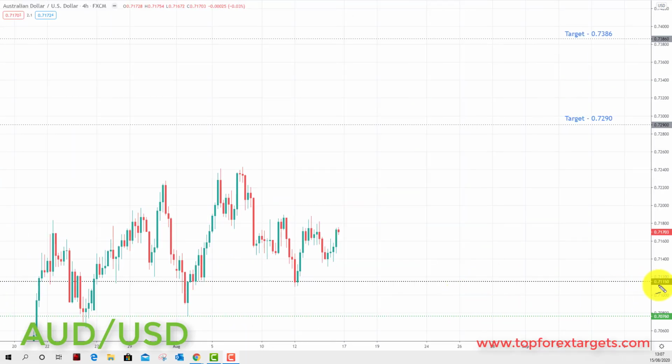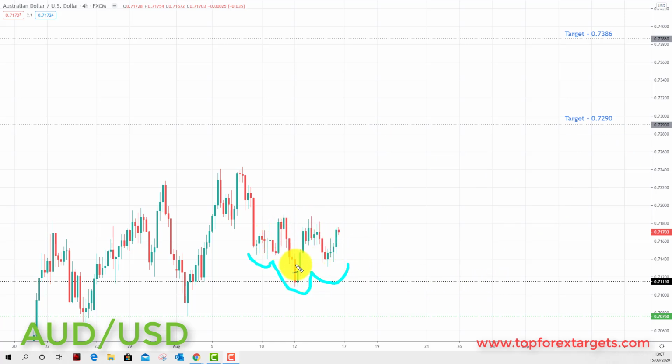So the next market we're going to look at is Aussie dollar. Now last week we highlighted the 0.71150 as an area to look for a bounce to the upside, and we started the week over in this area. We did pull back and we bounced from this key area, and we're starting to form what's known as an inverse head and shoulders, and this is a sign now that we are likely to start making our way towards 0.7290.